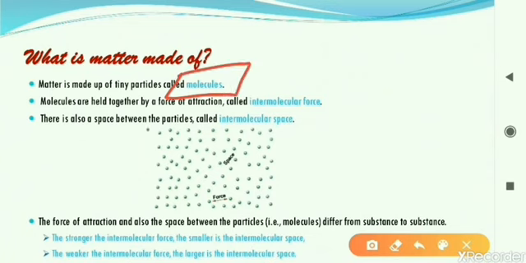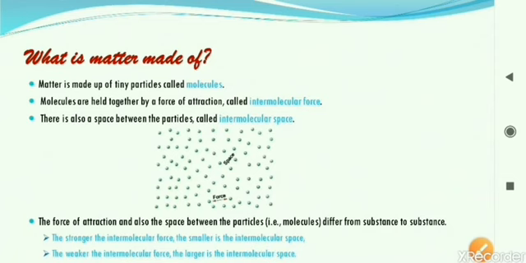These molecules, as the diagram shows here, are held together by a force of attraction. Yes, the molecules are not simply going from one place to another. For example, our body is made up of molecules, and the molecules from our body are not leaving us, they are always with us. In the case of any object, for example, the particular pen, the molecules it contains are not leaving it.